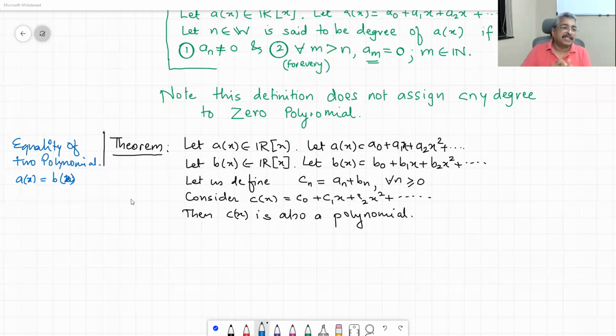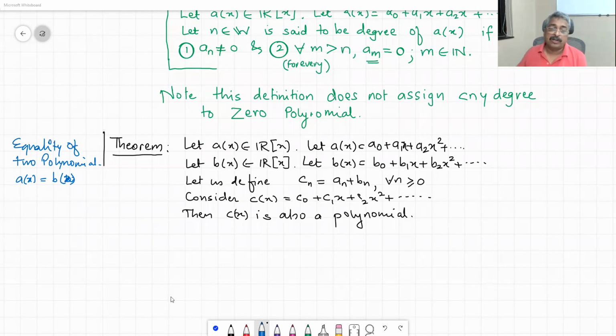Two polynomials are equal if their corresponding coefficients are equal. This is the equality of two polynomials. Now we can write the proof of this theorem. This is simple. In the addition of two polynomials, corresponding coefficients are added for every n greater than or equal to 0.